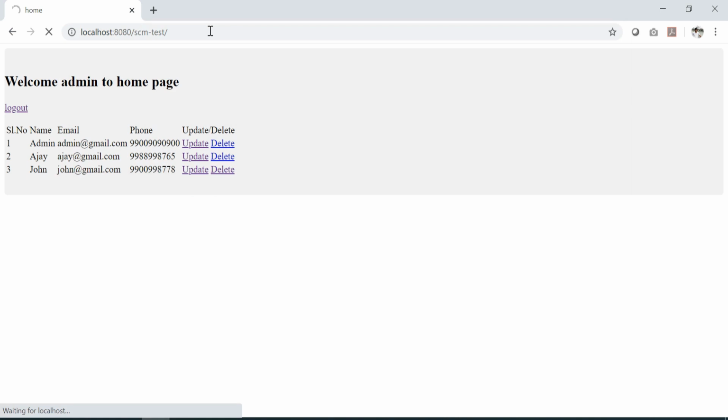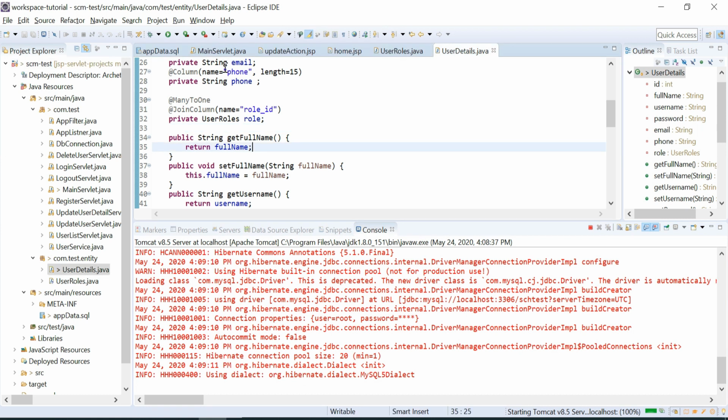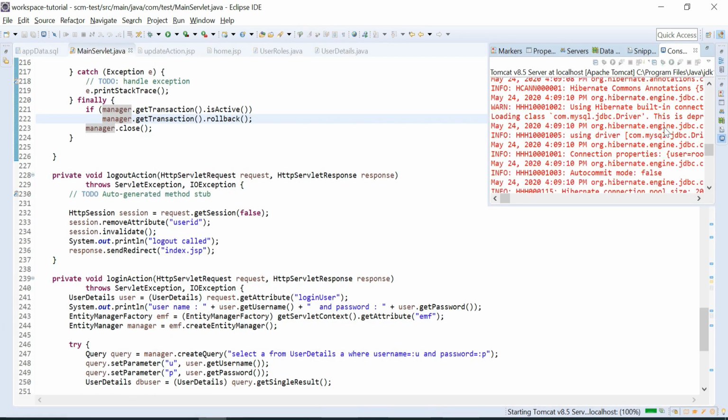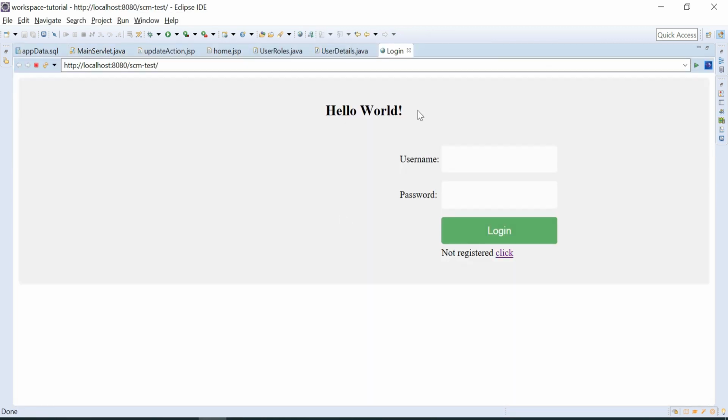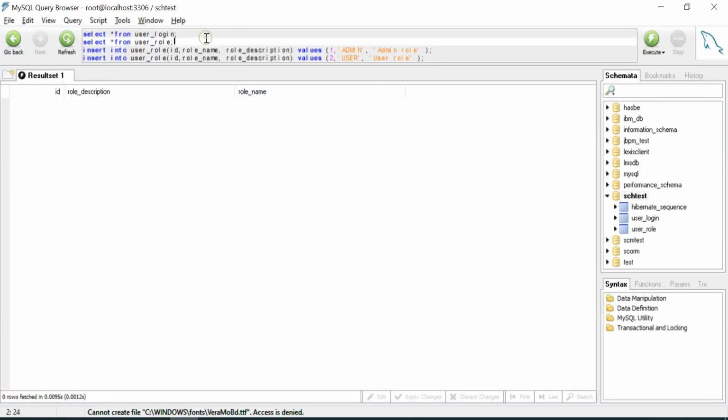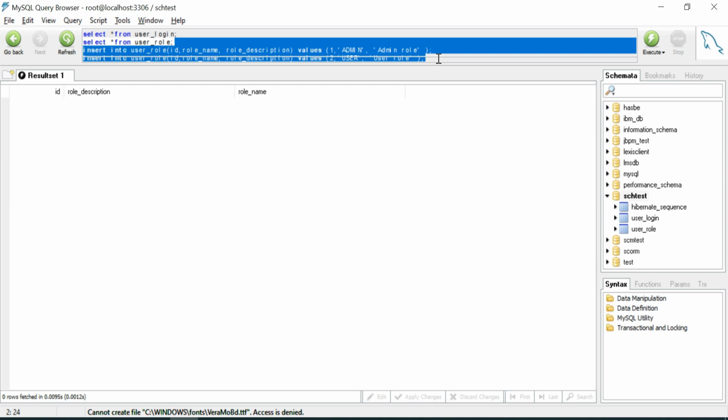What page has to render, if it is the admin page or the user page, we can differentiate in the servlet. In the main servlet we have already defined this. Let's see the DB columns here, and remove the insert queries.